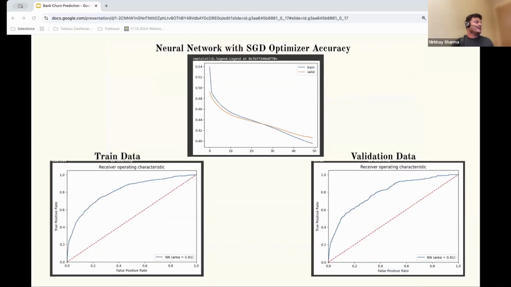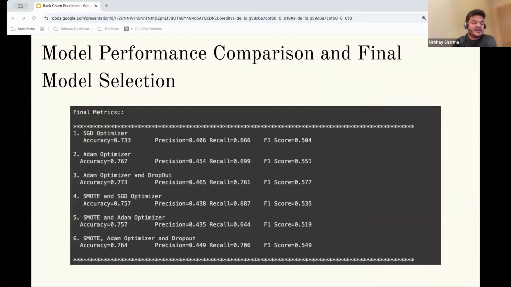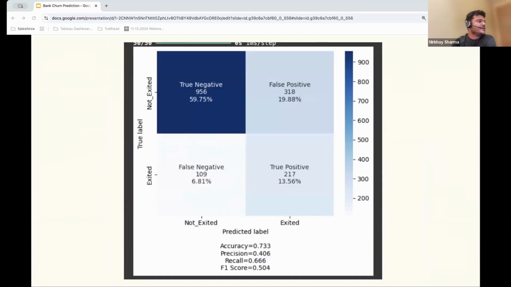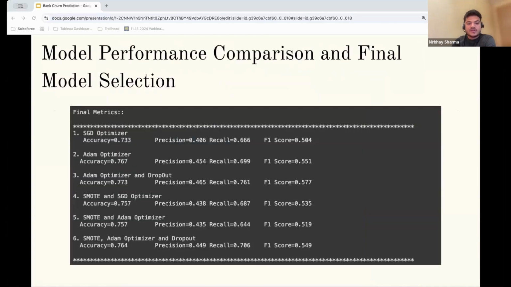Sure. Finally, we were able to see that the Adam optimizer with dropout gave the best outcome results. But when we incorporated SMOTE, we saw similar responses to the Adam optimizer by itself.